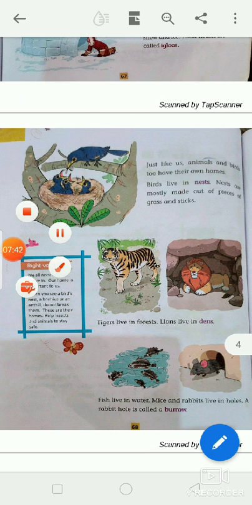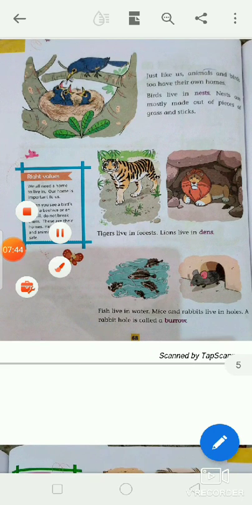Next picture. What is the picture? Tiger. This is a tiger. And the next picture is a lion. Lions live in a cave or den.